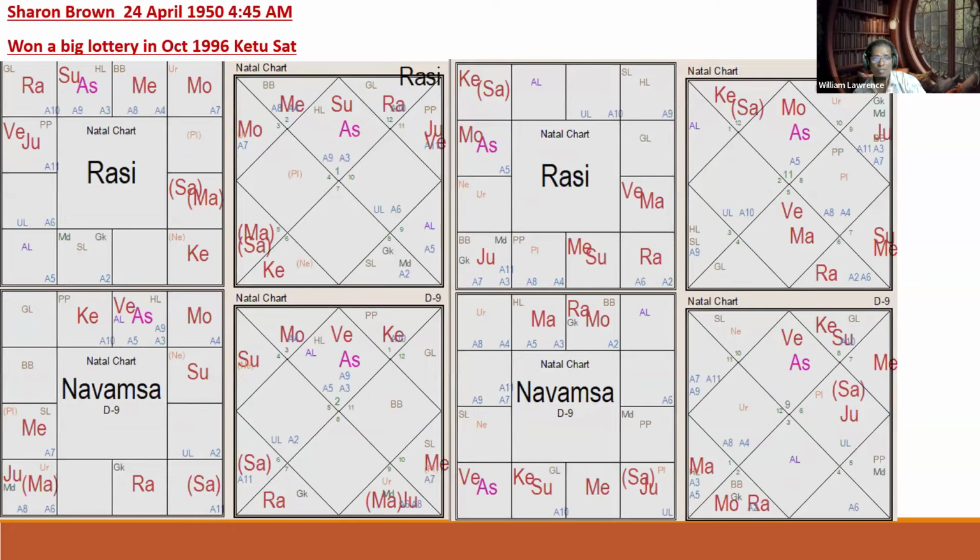Okay, this is Sharon Brown. I forgot how many millions she won. In fact, in the class I have about 6-7 lottery winners where you have big money making just from transit, not from Dasha. Big money making, you make billions suddenly, or all the remarkable events in your life we'll see. One of them I've just mapped here. If you look at the Dasha, it is Ketu Saturn.